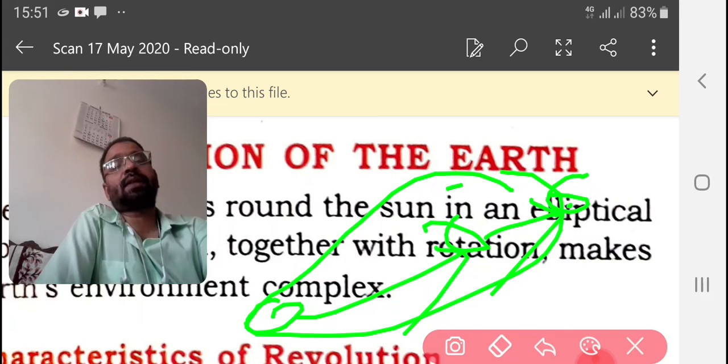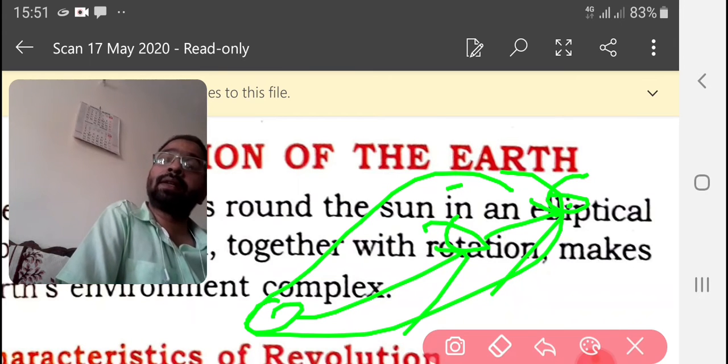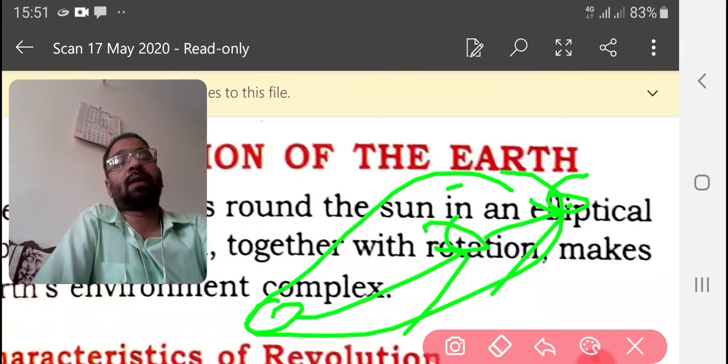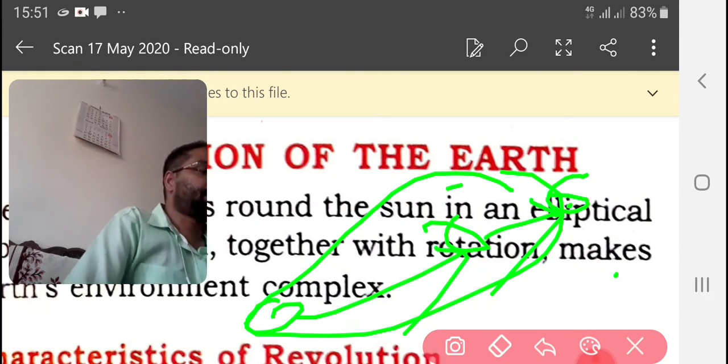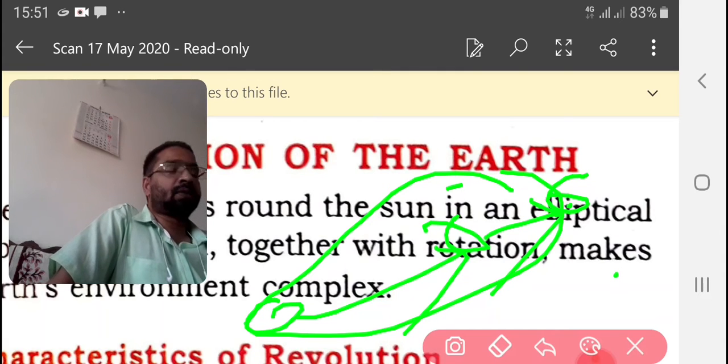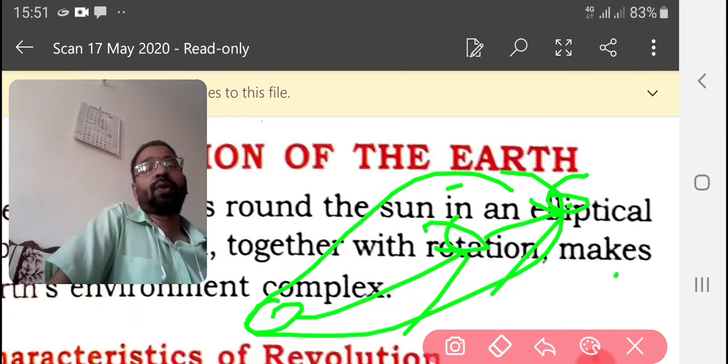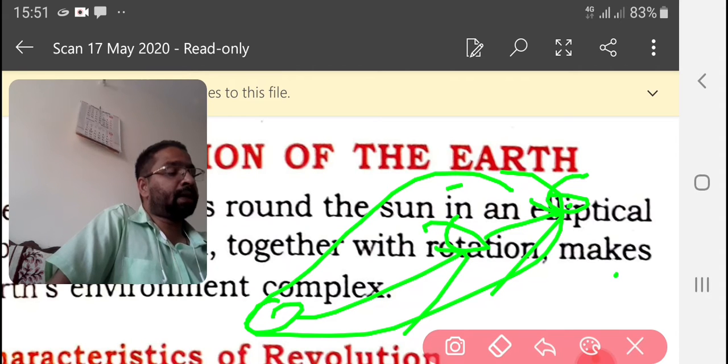When the earth comes near the sun, its speed will increase. When it moves away from the sun, its speed is reduced. That is why the speed of revolution is not uniform.